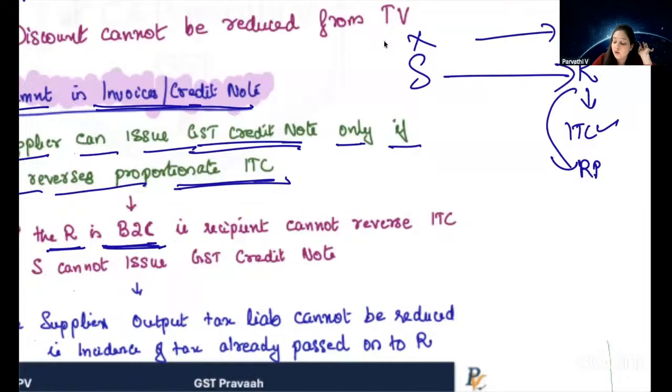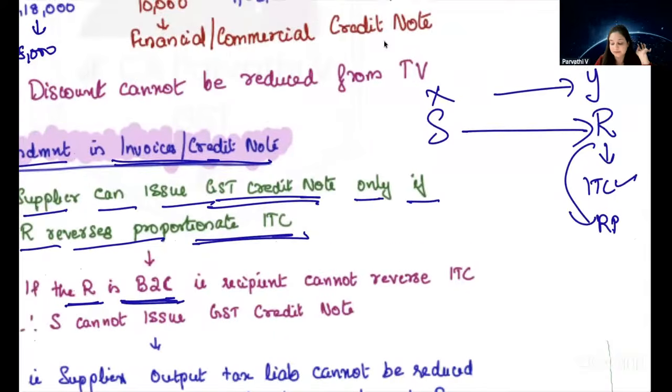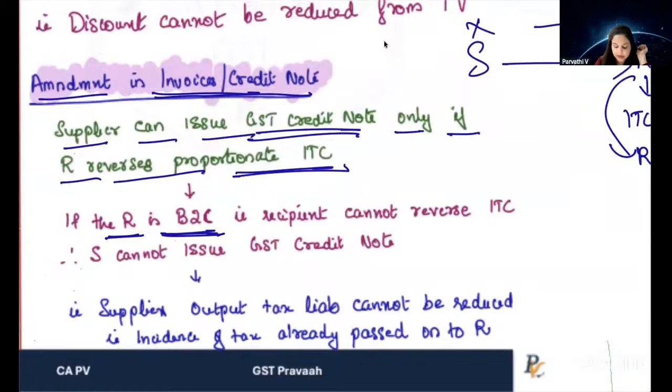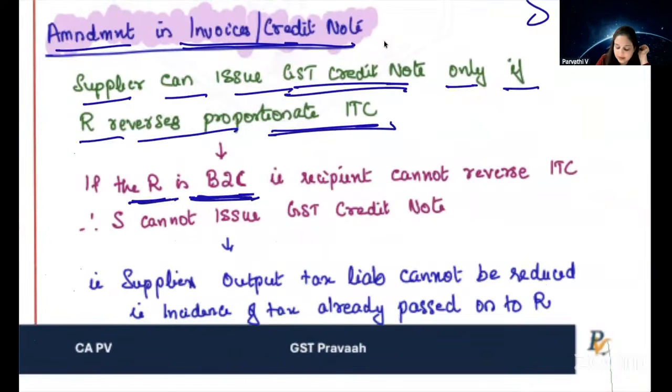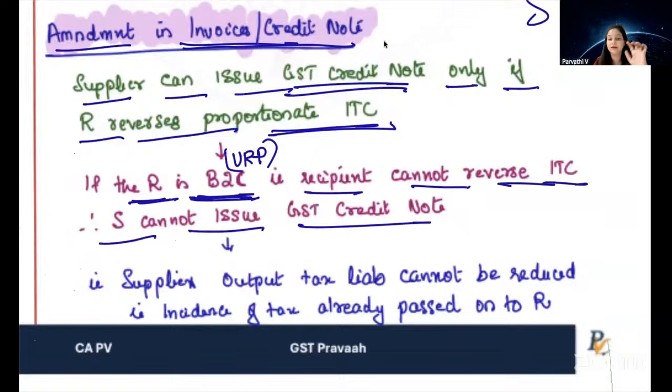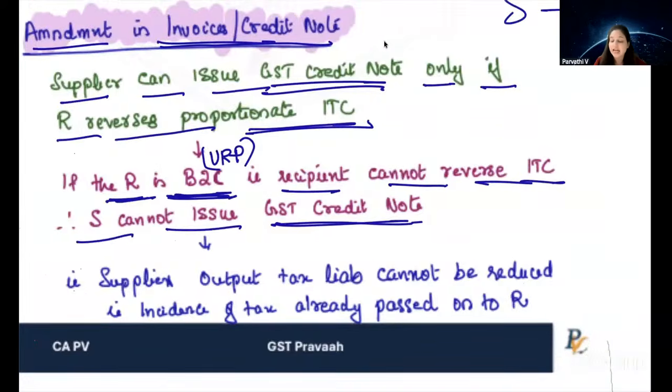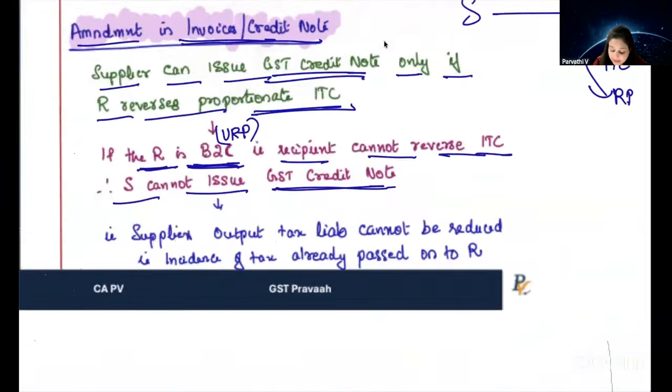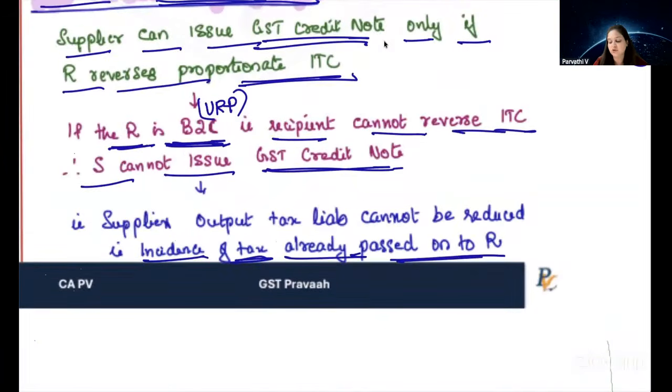Now the question was, what if Y is an unregistered person? X is later on issuing a credit note. In that case, can he issue a GST credit note? So here they said, if the recipient is B2C transaction, means unregistered person, recipient cannot reverse ITC, therefore supplier cannot issue GST credit note. What does it mean? Because they are assuming that the incidence of tax has already been passed on to the recipient.